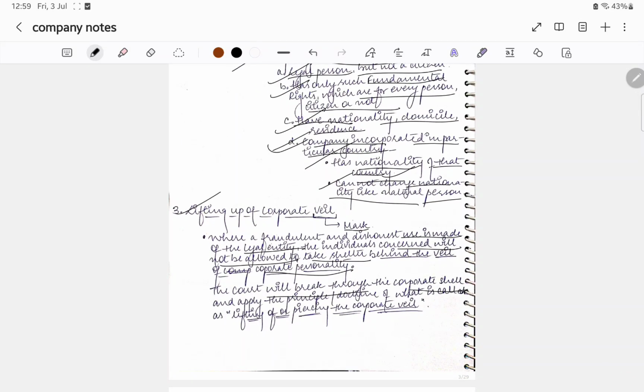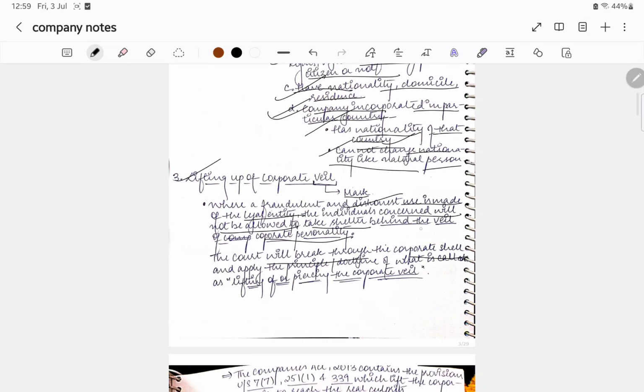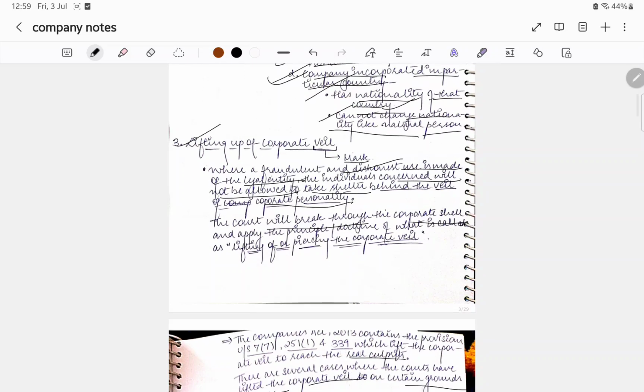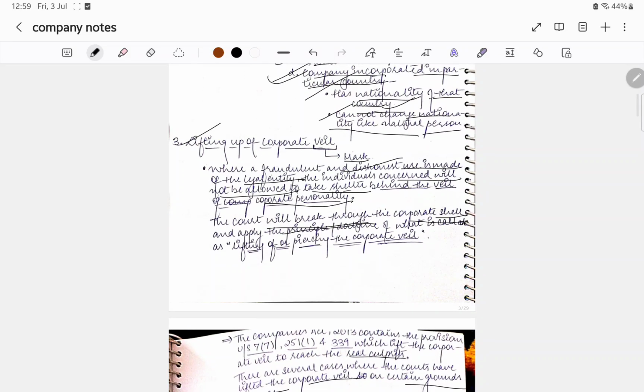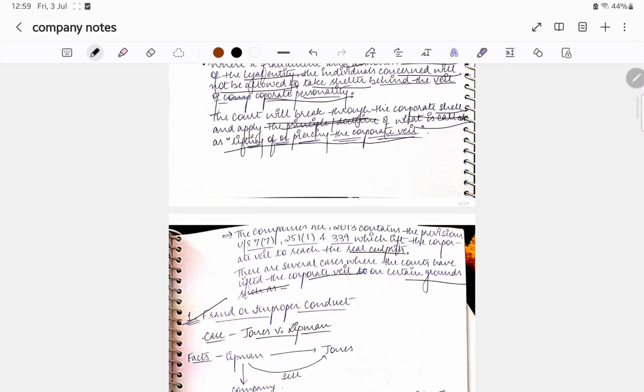Lifting of the corporate veil means that where a fraudulent and dishonest use is made of the legal entity, the individual concerned will not be allowed to take shelter behind the veil of the corporate personality. The court will look through the corporate shell and apply the doctrine called lifting or piercing of the corporate veil. The Companies Act 2013 contains provisions under section 7(7), section 251(1) and section 339 which lift the corporate veil and reach the real culprits.